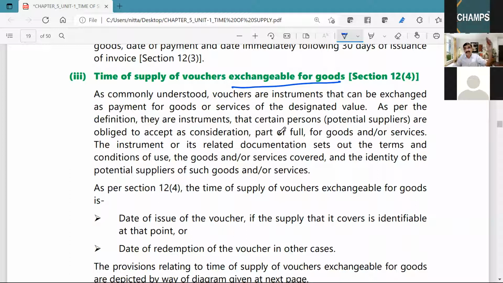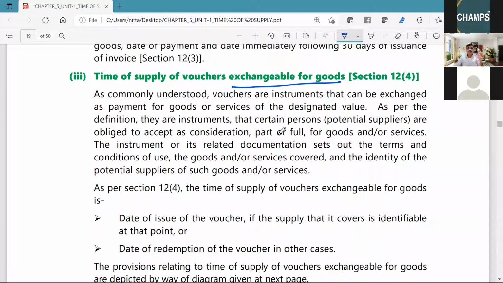My client installs dal mill machinery. Now, why do I tell all these examples? Am I telling all these examples for fun? No. I tell all these examples because it will help you in recollecting the provision to some extent.